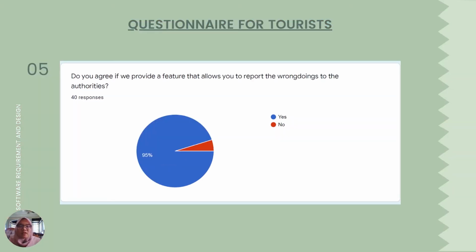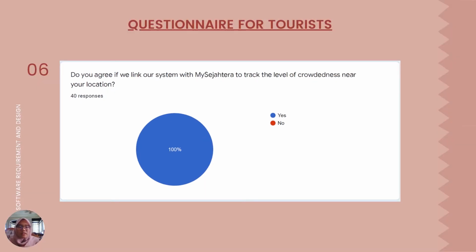Okay, and next, 38 respondents agree with the feature that allows the user to report wrongdoings to the authorities. And the last question for the tourists is, we asked if we link our system with MySejahtera to track the level of crowdedness, do they agree or not, and most of them agree with that suggestion that we asked.